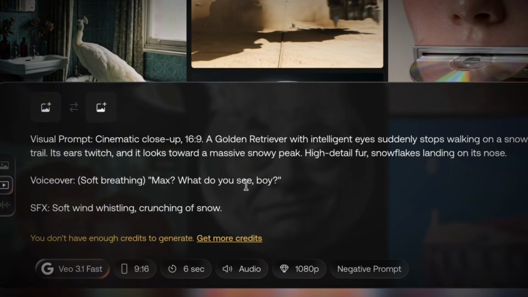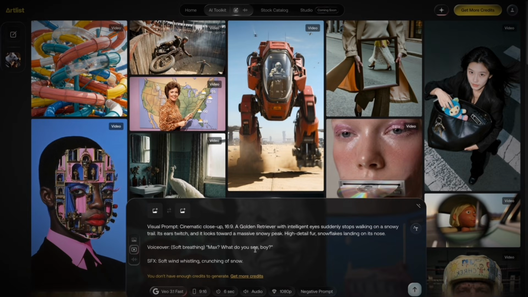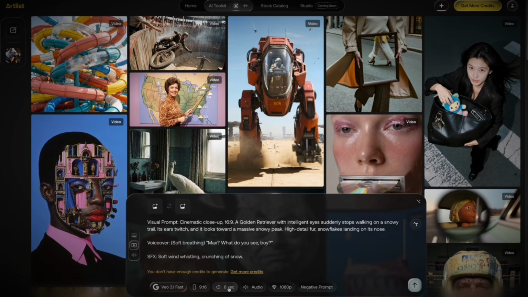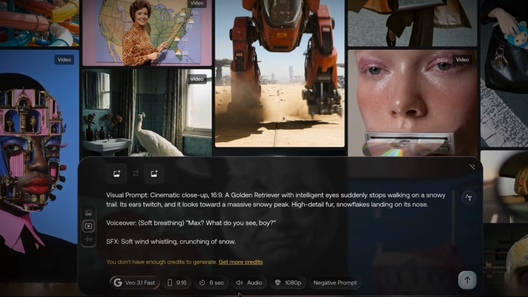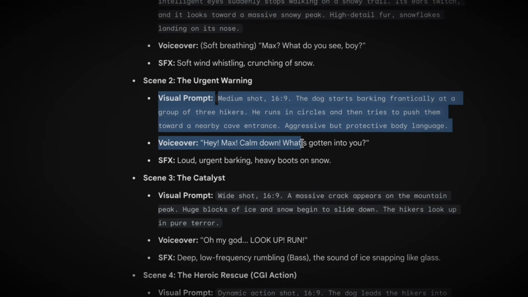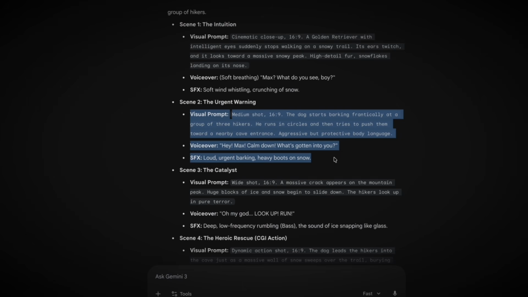Duration, 6 seconds. 6 seconds gives you enough movement and action without dragging. Remember, we're stitching 4 of these together, so each scene needs to move fast. Double check everything, then send. This takes about 3 minutes. While you're waiting, pull up your second scene description because we're about to move fast.